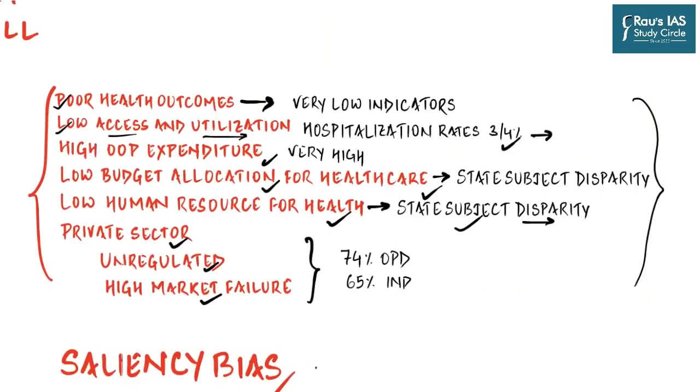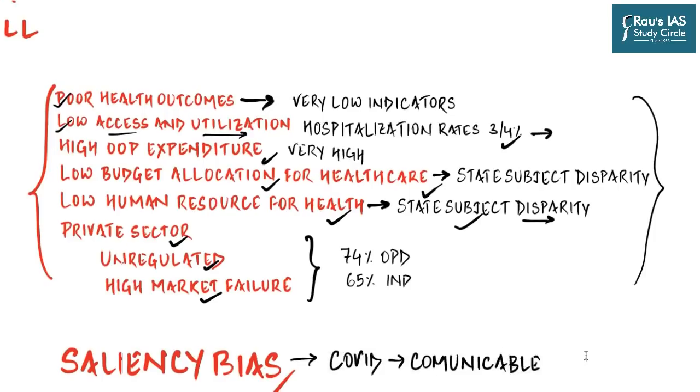And so what is saliency bias? Saliency bias is the bias of the policymakers to design the future course of action based on a recent phenomenon. The recent phenomenon is a communicable disease, and a pandemic of this level is unlikely to strike within a few years or maybe decades. And if we are able to address these issues highlighted in the economic survey, we will be better prepared to handle even these kinds of pandemics.